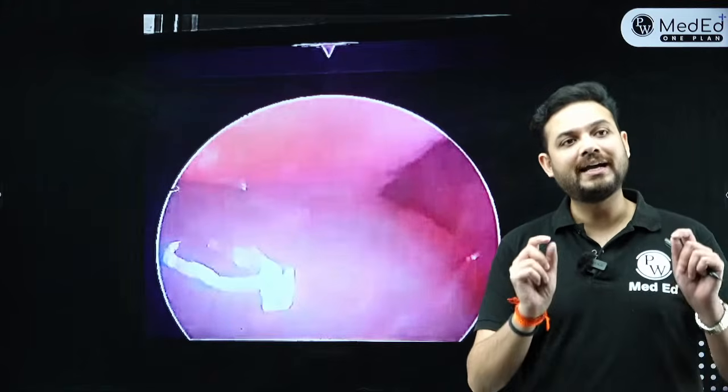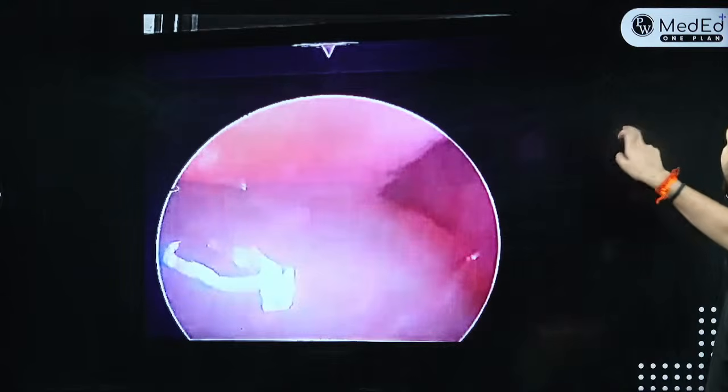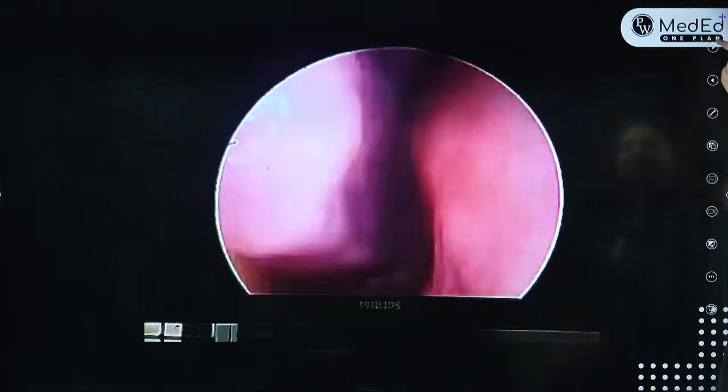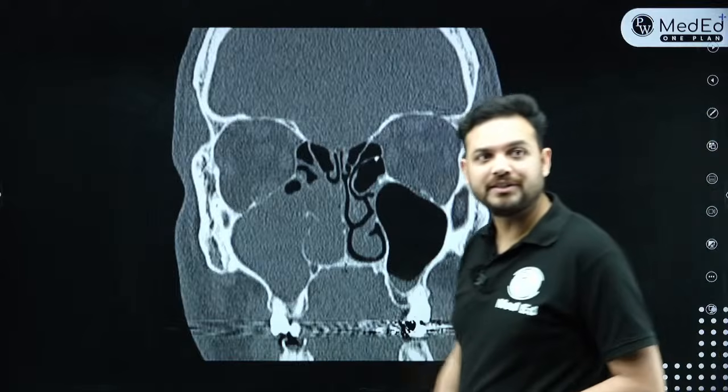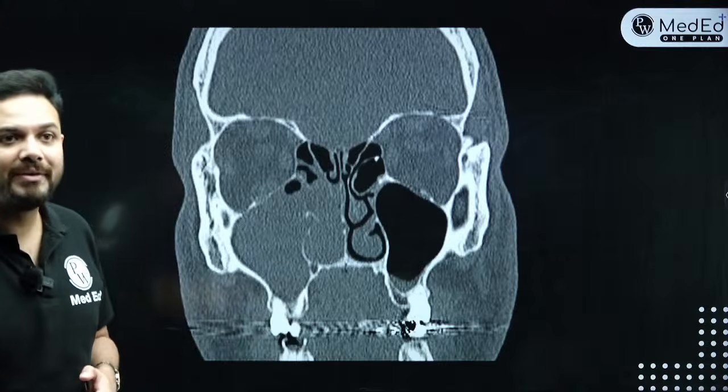So now in order to again confirm the diagnosis, I went ahead with a CT scan. I got the CT scan done of this same person and I got this kind of a finding. So this is right-sided and there is something that I can see, something grayish coming out inside the nasal cavity. So people are already answering.